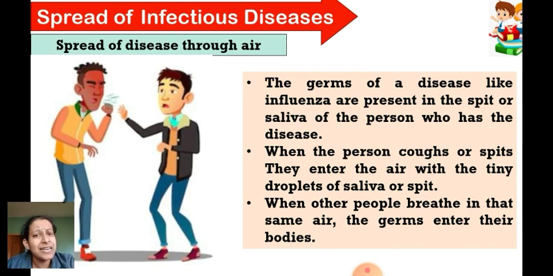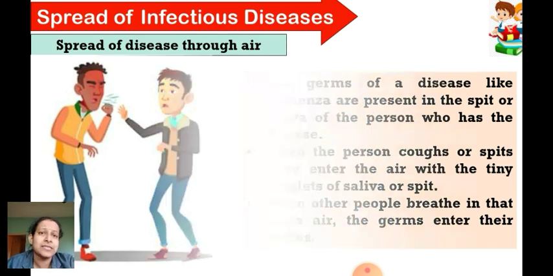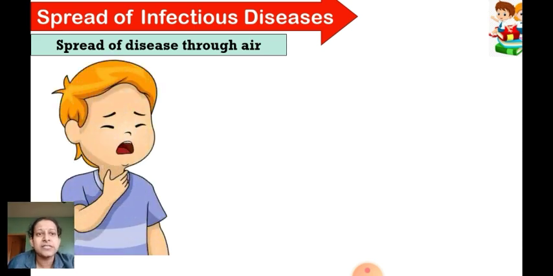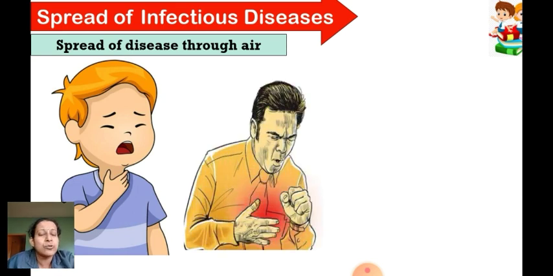Fine. Let's see now the next one, the spread of diseases through air. What type of symptoms can you see here? Diseases of the throat, that means cough and all. Then diseases in which the chest goes on paining due to a lot of coughing. Even tuberculosis is a very dreadful disease wherein the person coughs for a long time, continuously during the day.